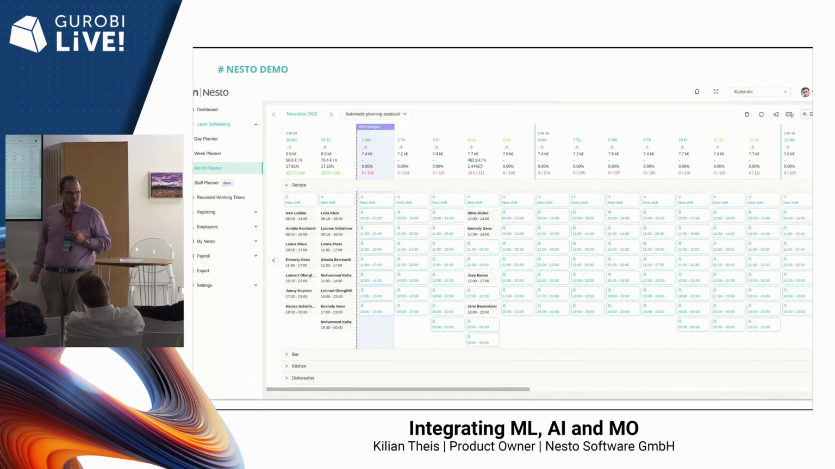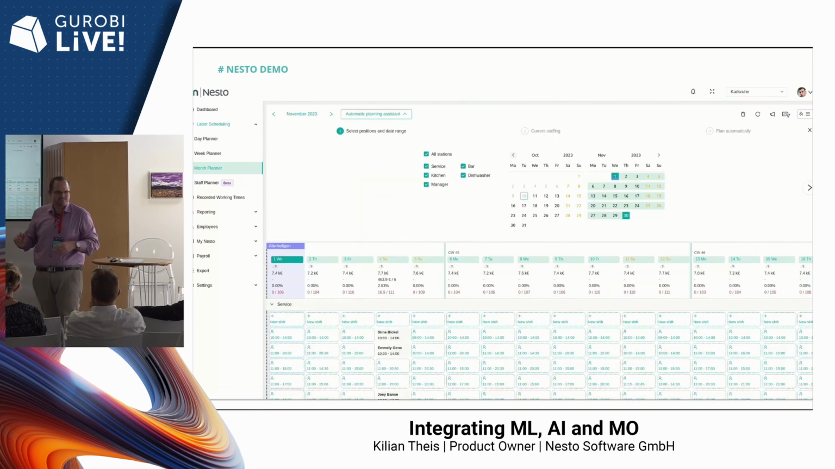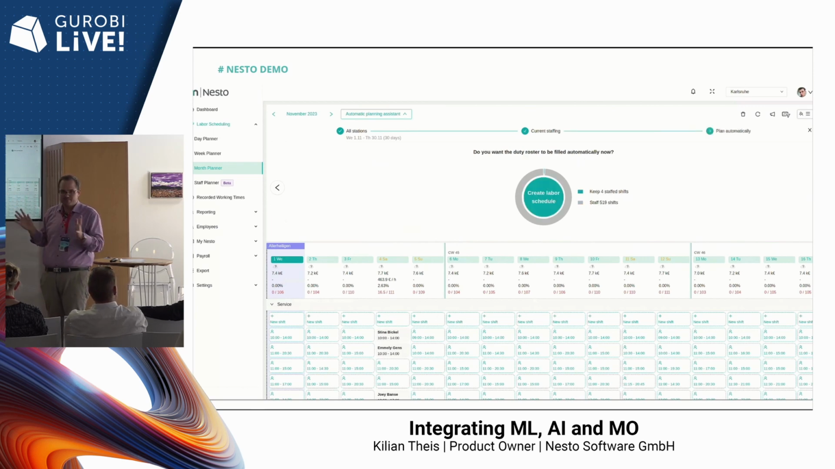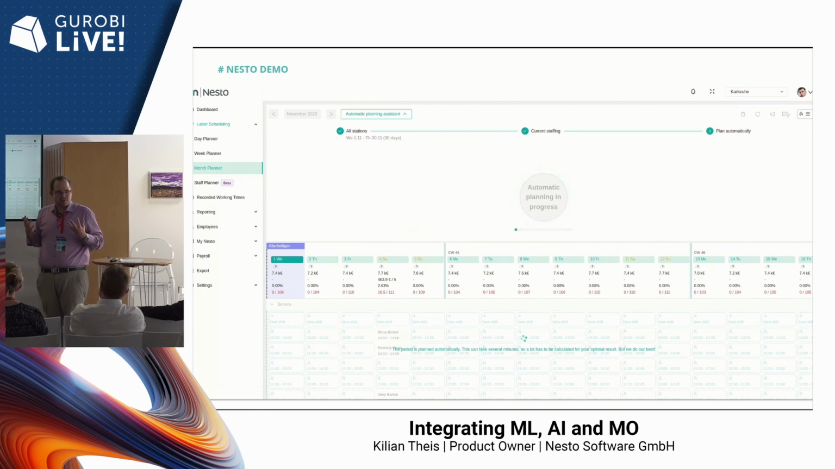We want to see what Gurobi does in our use case. And yeah, Gurobi is hidden in our automatic planning assistant, which does this whole shift assignment automatically. In the first step, we select the period of time we want to plan. Then we are asked if we want to keep existing assignments. In our example, we already have 4 staffed shifts. We leave them like they are because we want to really use this expert knowledge of our users.